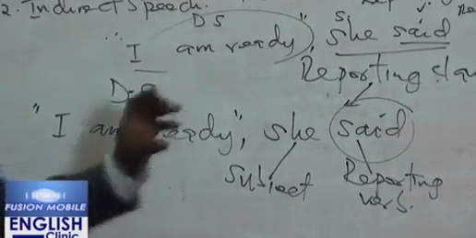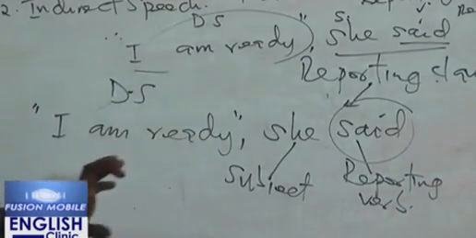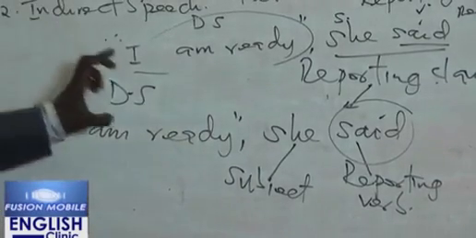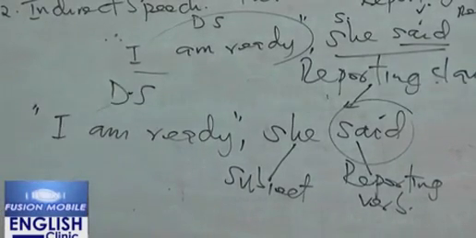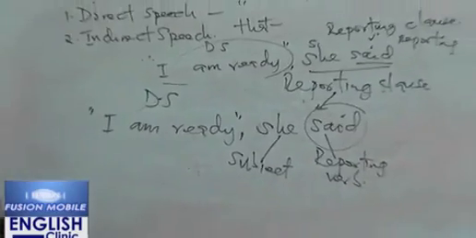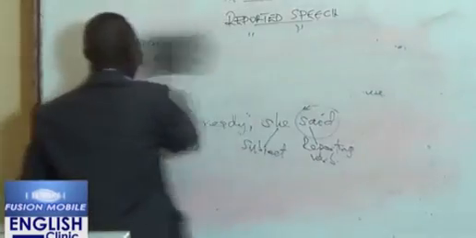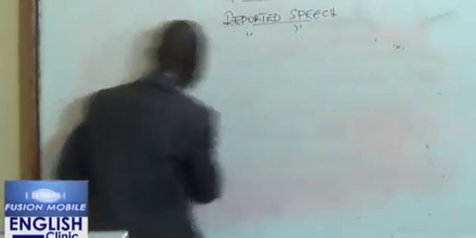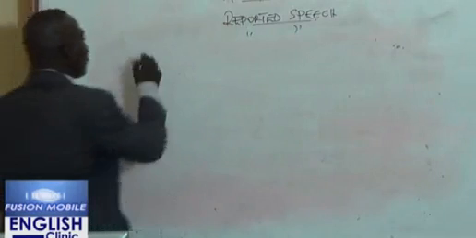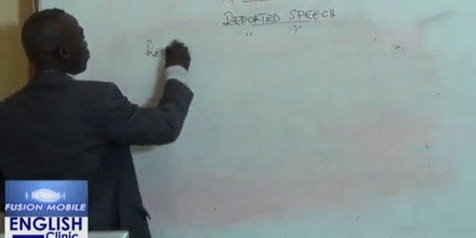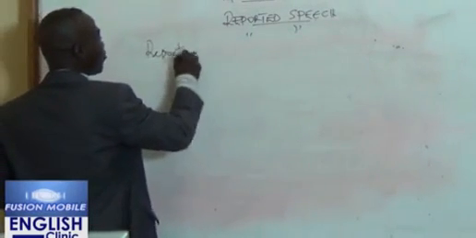That is why it is the most important element when we are changing a direct speech into an indirect speech. Now, there are two rules that we need to also consider in this case. What are the two rules? Number one, rules concerning what? The reporting verb.